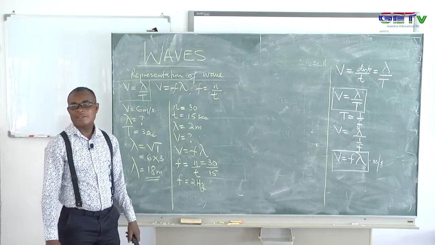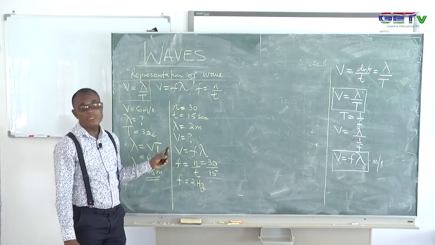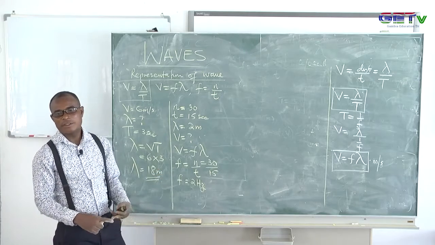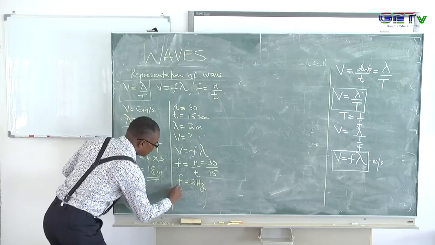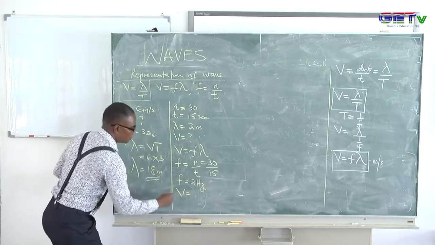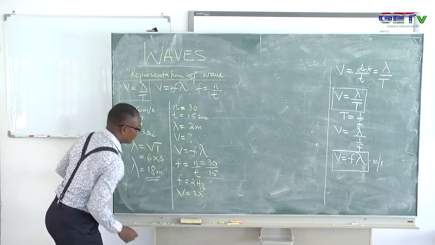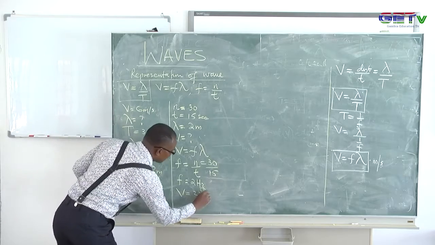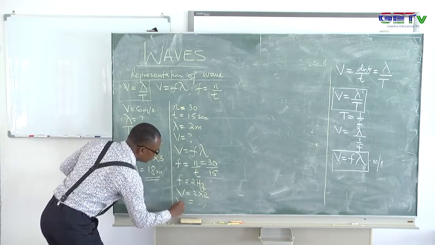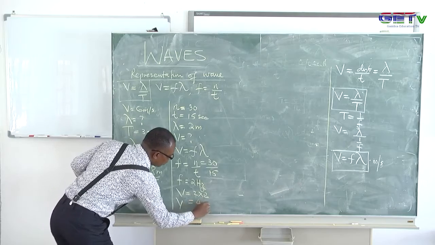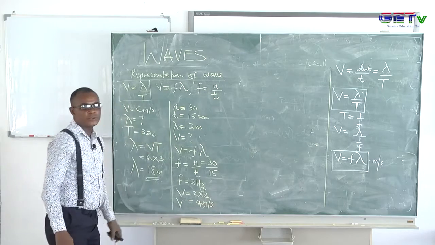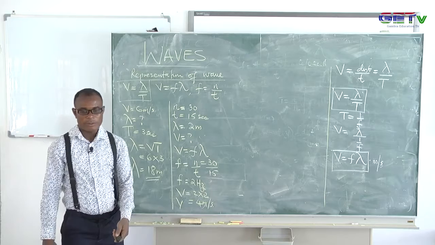But I'm not interested in the frequency, I'm interested in the speed, because the question says what is the speed of the wave. So now I know my frequency, which is 2, and I know the lambda, which was given there. So I can have the speed of the wave as 4 meters per second. So speed is measured in meters per second.